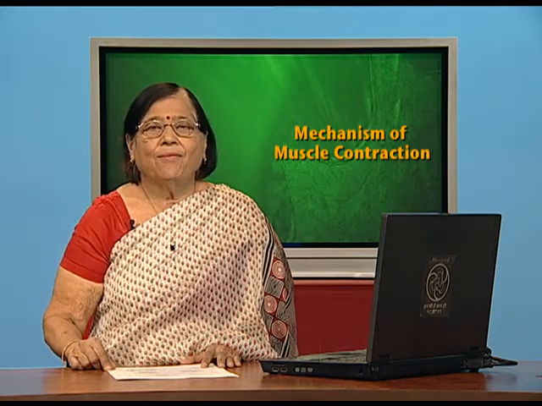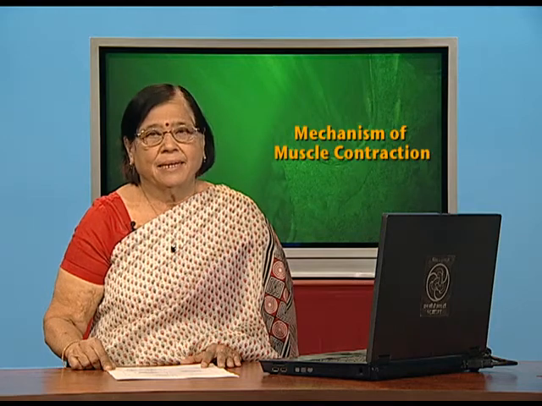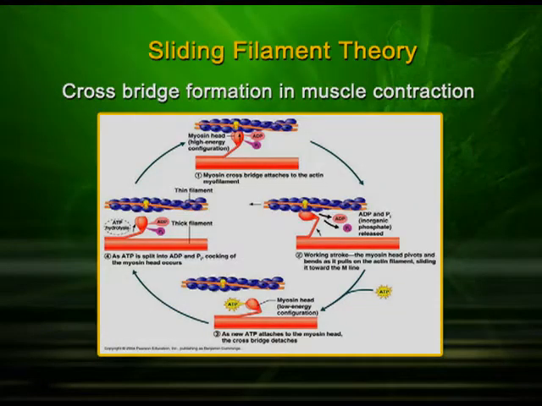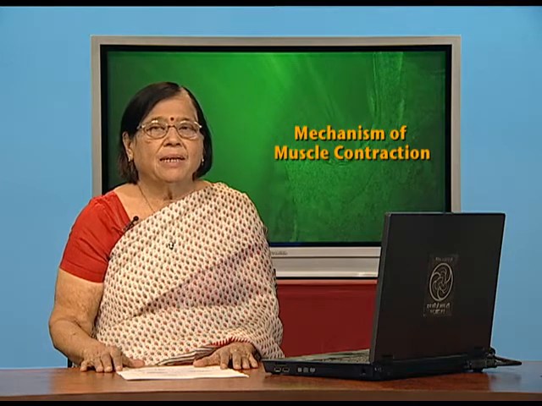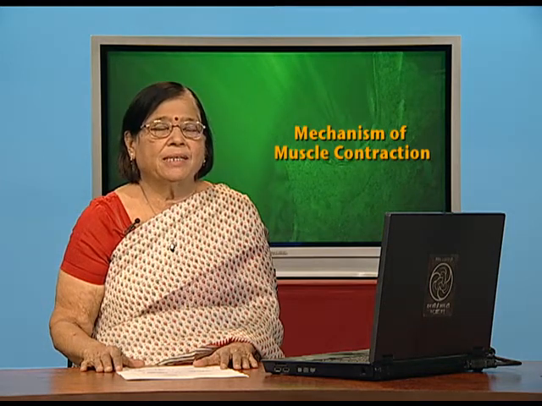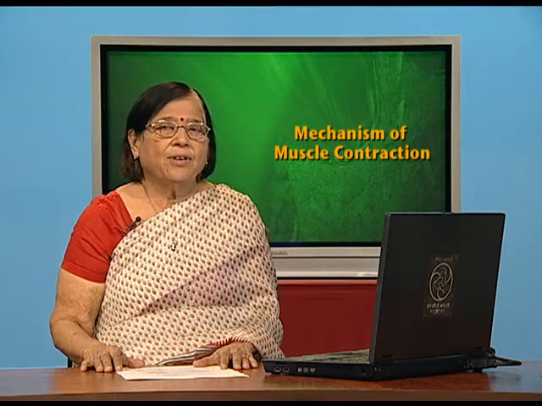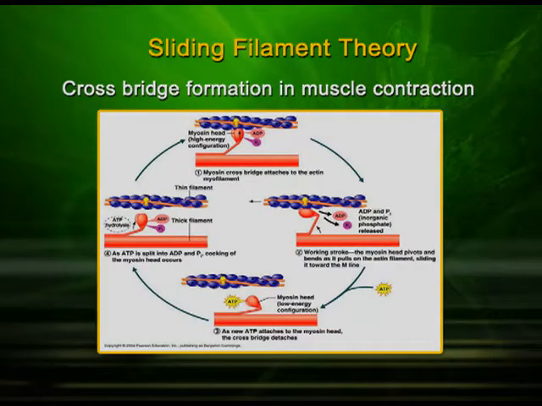How will that happen? We are going to see in the next slide in the diagram. You can see the actin filament and you can see the myosin filament with a head. The myosin filament is trying to touch the actin filament when calcium is available after it is stimulated, and it will try to move. You can see in the diagram, first it is touching straight and then it is bending towards the left side. That means the muscle is contracted that much, and after contraction is over, it will detach and the muscle will come to the original position.